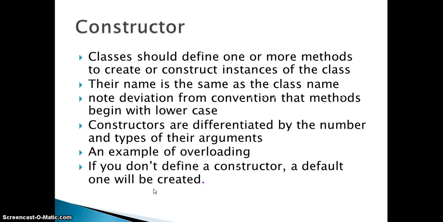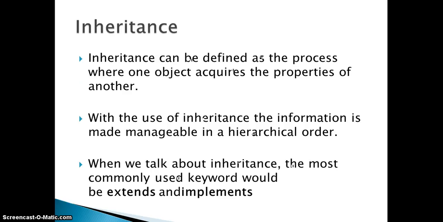Okay, so we will move on to the next important property of Java, which is nothing but inheritance. Inheritance can be defined as the process where one object acquires the properties of another. So if you have an object, it can acquire the properties of another object, like a son and a parent.